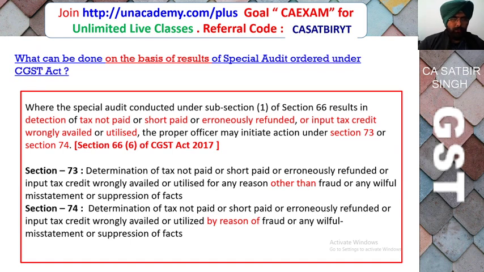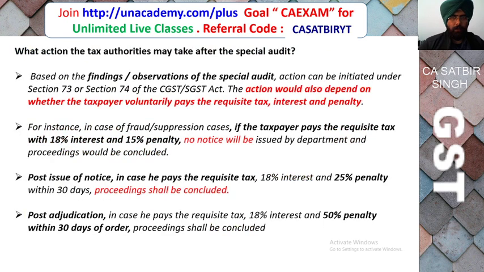So what can be done on the basis of the result of the special audit? On the basis of special audit, if it is found that the person has not paid the tax, short paid it, or erroneously refunded it, or claimed input tax credit wrongly availed or utilized, then under section 73 or 74 action can be taken against the person. So after the special audit, this action can be taken.